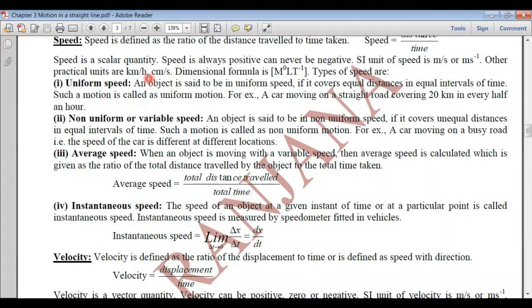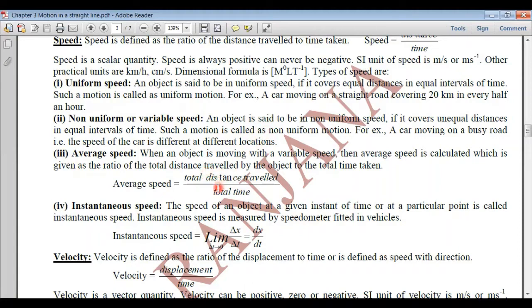So here we have studied that the speed is distance traveled per unit time. It's a scalar quantity. Its unit is meter per second, and the dimensional formula is LT raised to the power minus 1. Then different types of speeds: uniform speed, constant speed; non-uniform or variable speed, where the speed is not constant and varies with time.